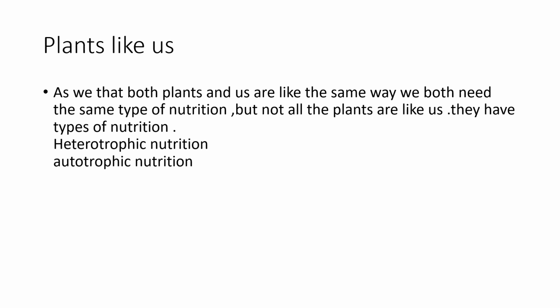So they have types of nutrition that we don't have. Humans don't have any classification in nutrition; every single person needs the same type of nutrition. But plants have types of nutrition. For this chapter, we have two types of nutrition, which are autotrophic and heterotrophic nutrition. So let's get to know more about them.